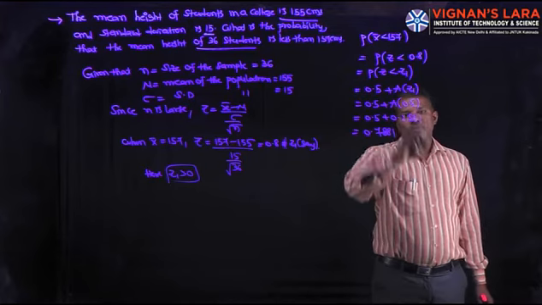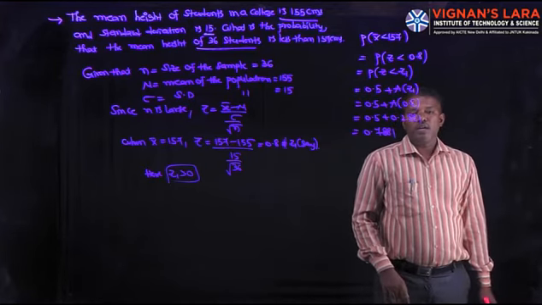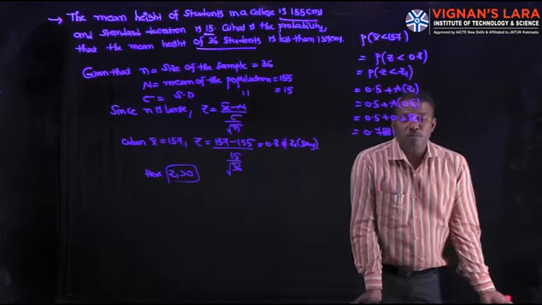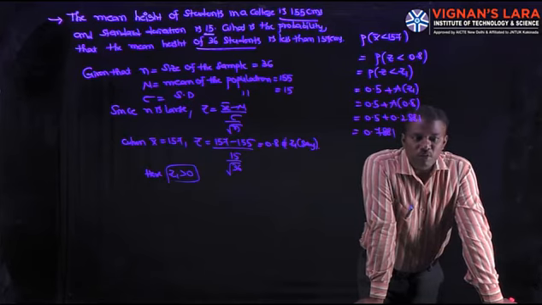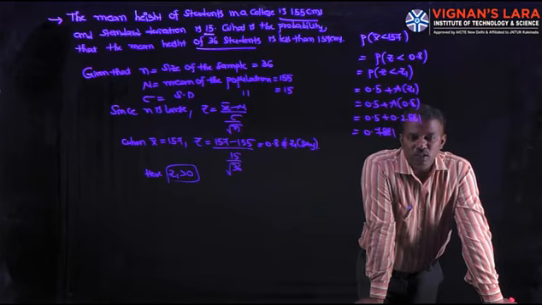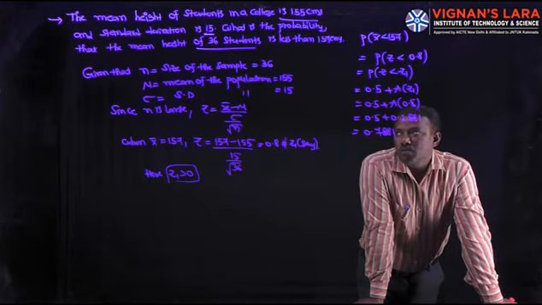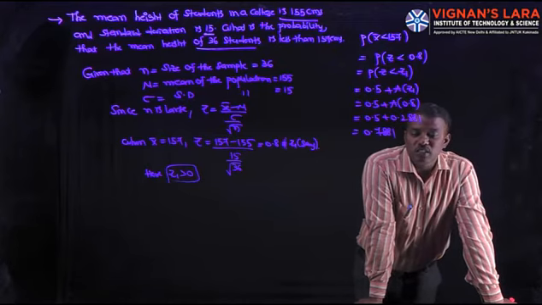So it is 0.5 plus A of 0.8, where A of 0.8 is the area under the standard normal curve between 0 and 0.8, which equals 0.2881. The required area is 0.7881. That is the probability that x bar will be between two points, or more than one point, or less than one point using the central limit theorem.